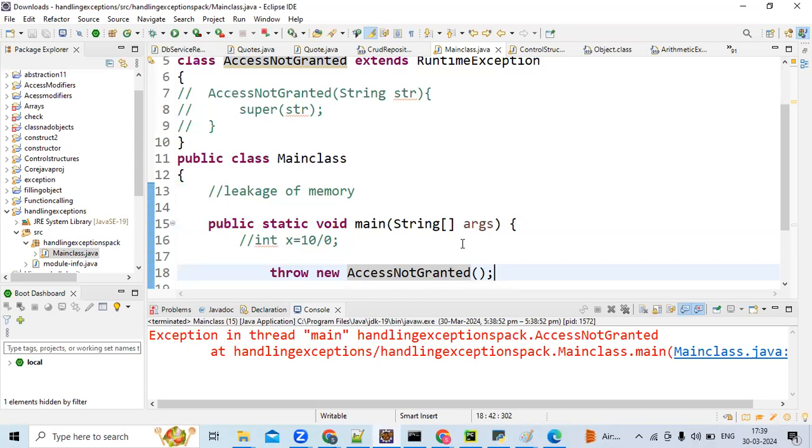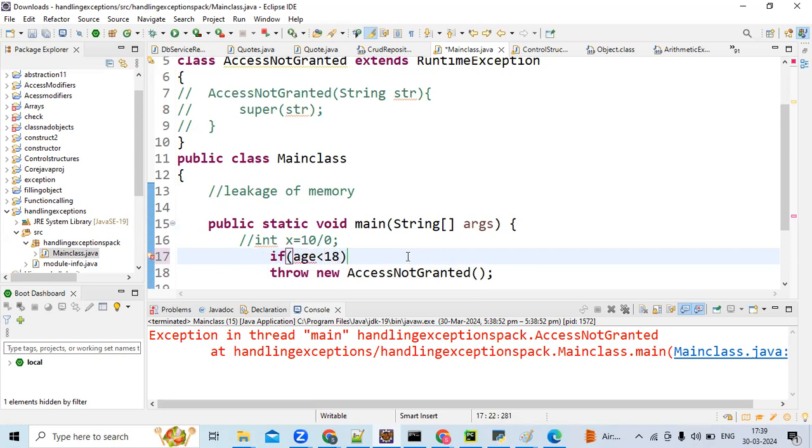That is why people create their own customized exceptions and throw them when the conditions are not matching. It is simple. We throw new and give some exception which already exists, something like null pointer, and then also we will get the exception. That's what we have seen earlier, like throwing an arithmetic exception. You just add some if else conditions and throw.